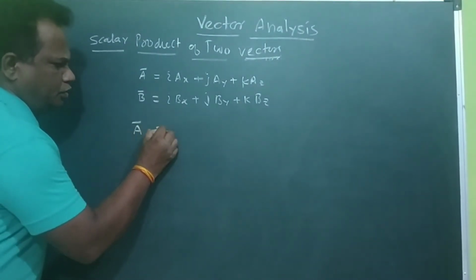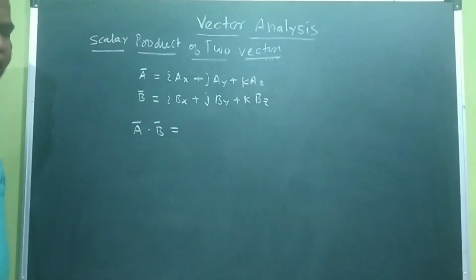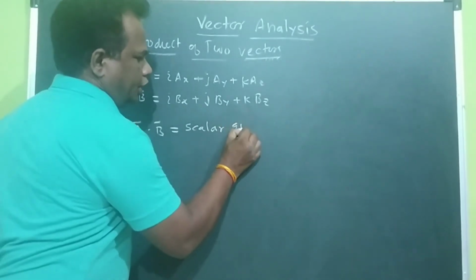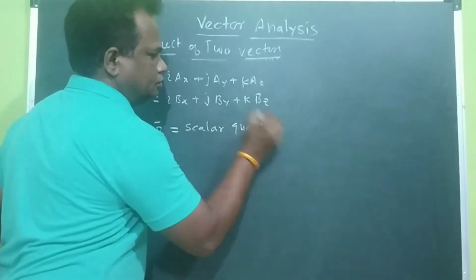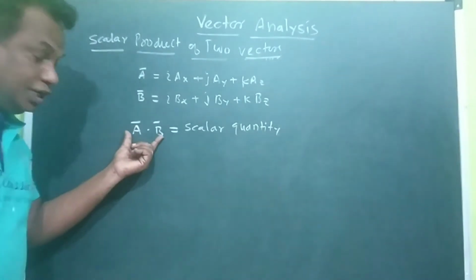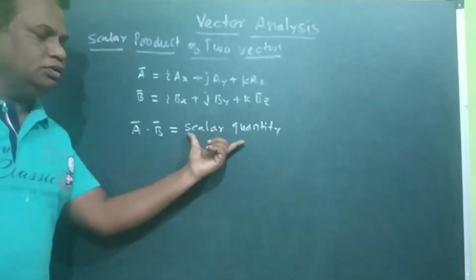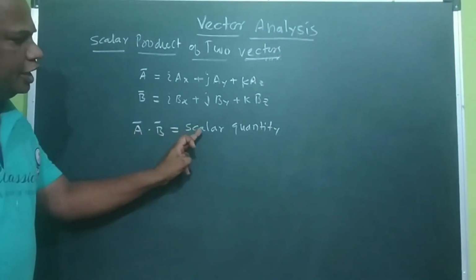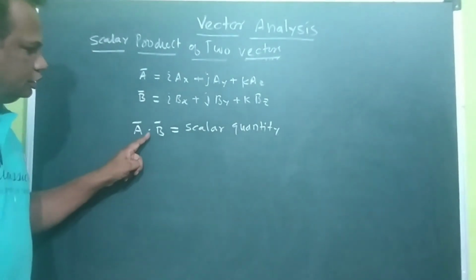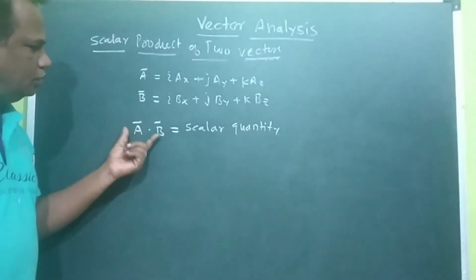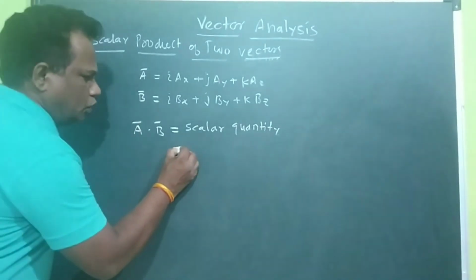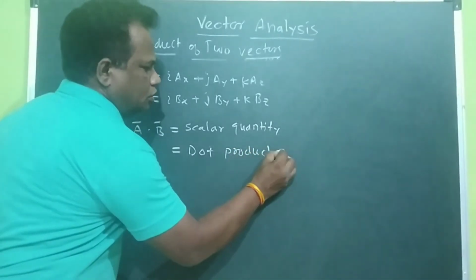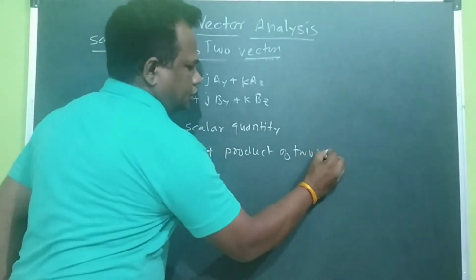If you multiply the two vectors and obtain a scalar quantity, that means only the magnitude, then this type of product is called the scalar product. The dot represents the product of two vectors, and it is also called the dot product of two vectors.